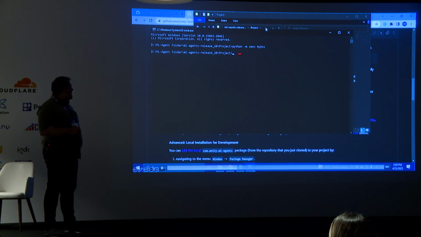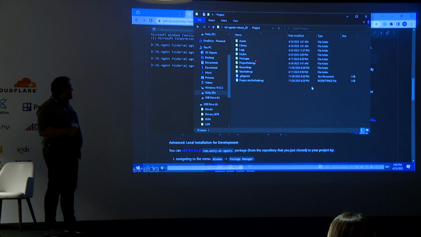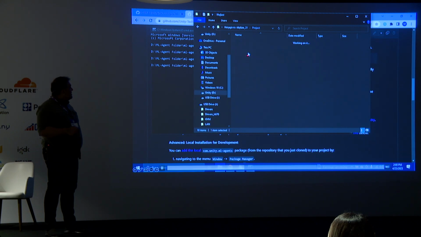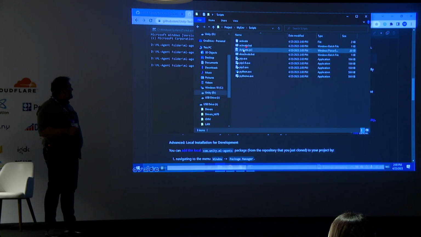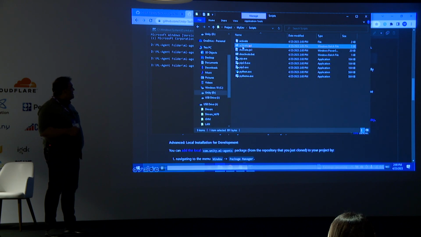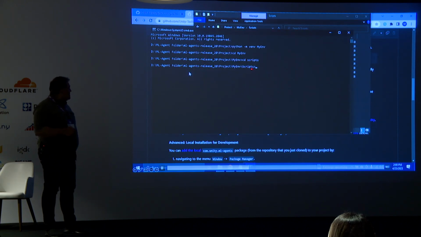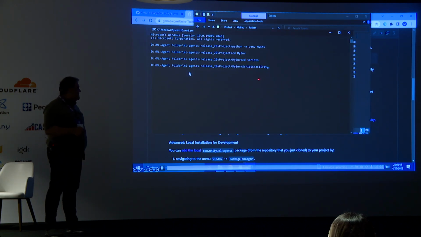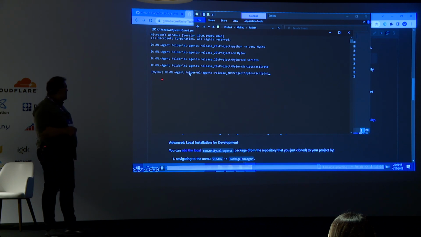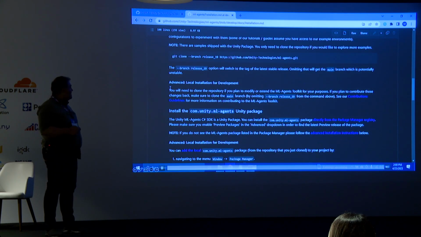After creating that, we have to activate this environment. To do this, you have to go to your environment folder, then Scripts. Here we head to the Scripts folder. We have to run the activate.bat file, then head back to the command line and type activate. This is how we activate the environment. If you activate it well, your environment name will appear at the beginning of the command line.